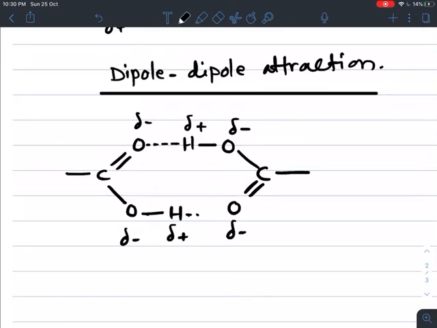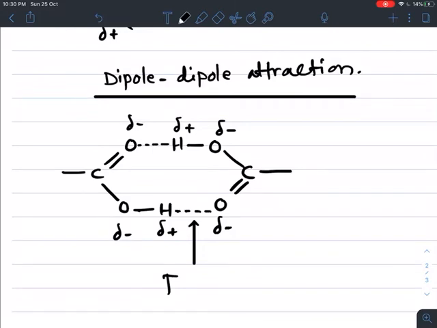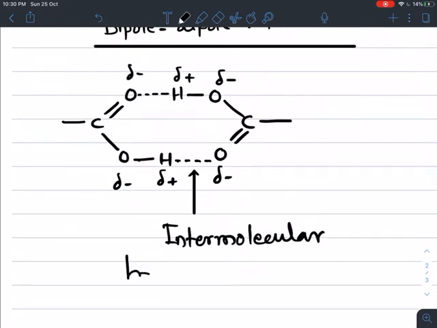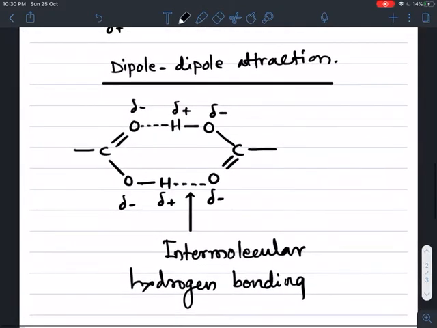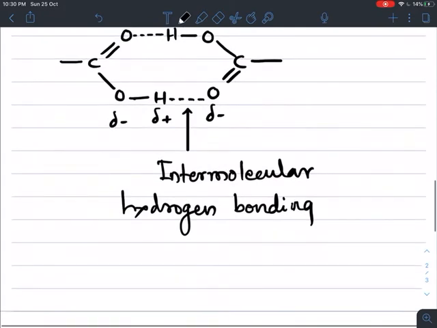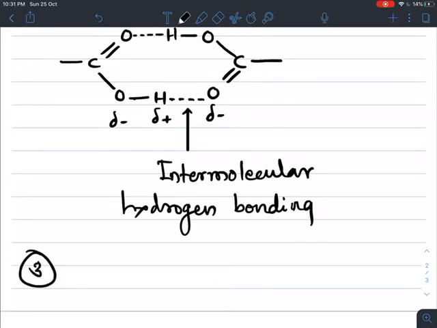So between this oxygen and hydrogen, a new bonding or a new force of attraction is created, and this bonding is called intermolecular hydrogen bonding. This intermolecular hydrogen bonding is stronger than dipole-dipole attraction, which is present in aldehydes and ketones, and therefore it affects the boiling point. So next important property is about its boiling point.